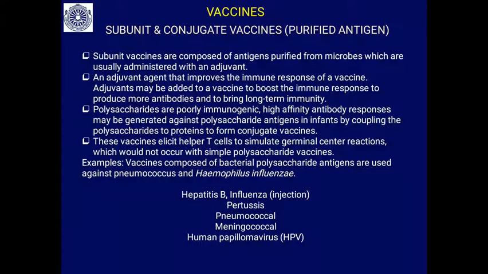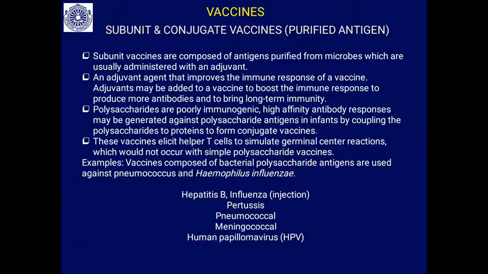High affinity antibody responses may be generated against this polysaccharide antigen in infants by coupling the polysaccharide to proteins to form conjugate vaccines. These vaccines elicit helper T cells to stimulate the germinal center reactions, so that more immune responses will be generated, which would not occur with simple polysaccharide vaccines. Examples are vaccines composed of bacterial polysaccharide antigens used against pneumococcus and Haemophilus influenzae.